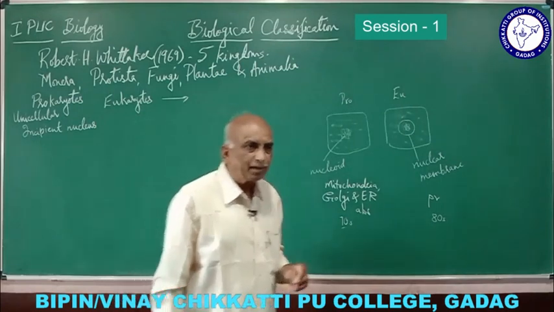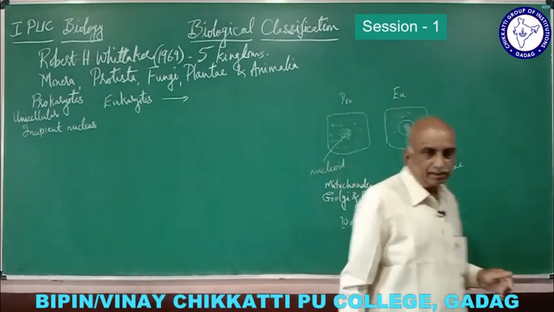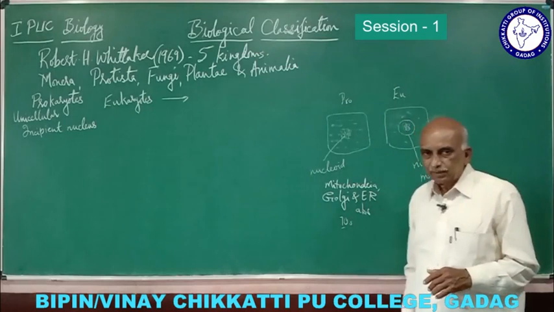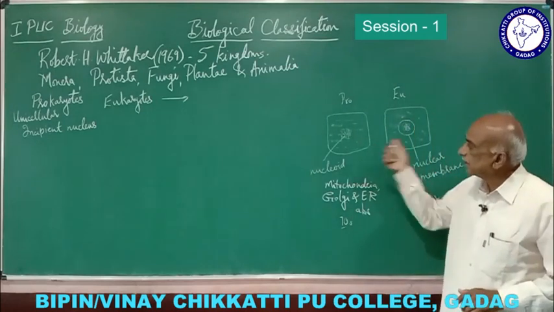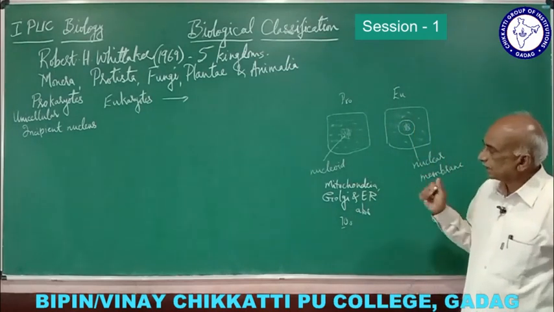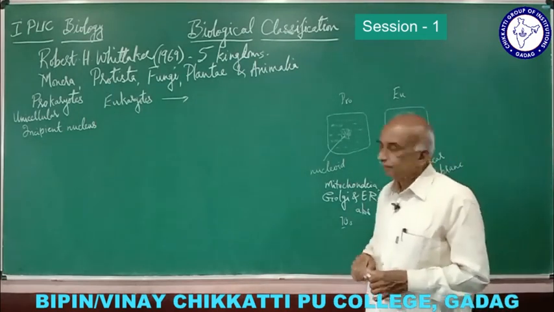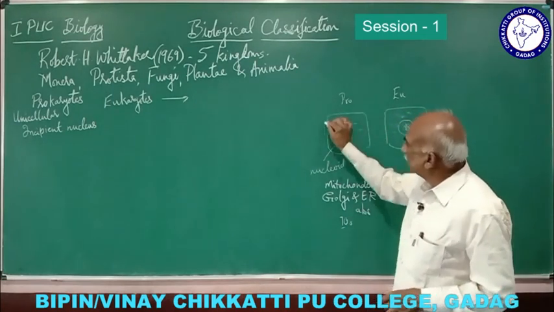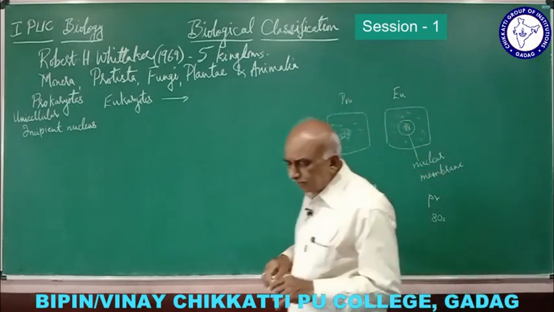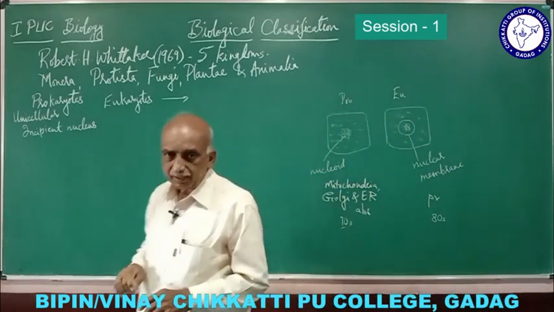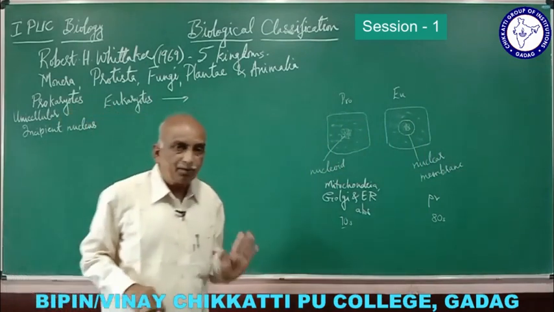Usually the function of ribosome is protein synthesis. They help in protein synthesis, so they are found in both types of cells. And when we come to another character, the cell wall, in prokaryotes the cell wall is not made up of cellulose.